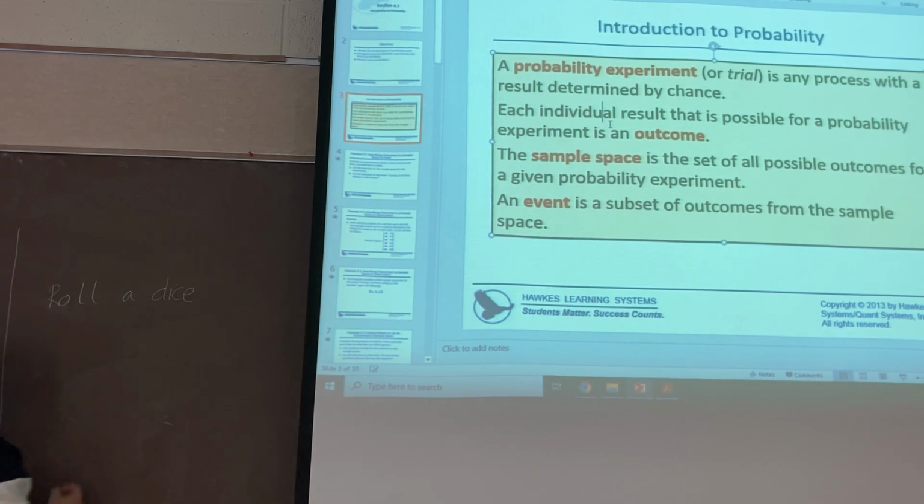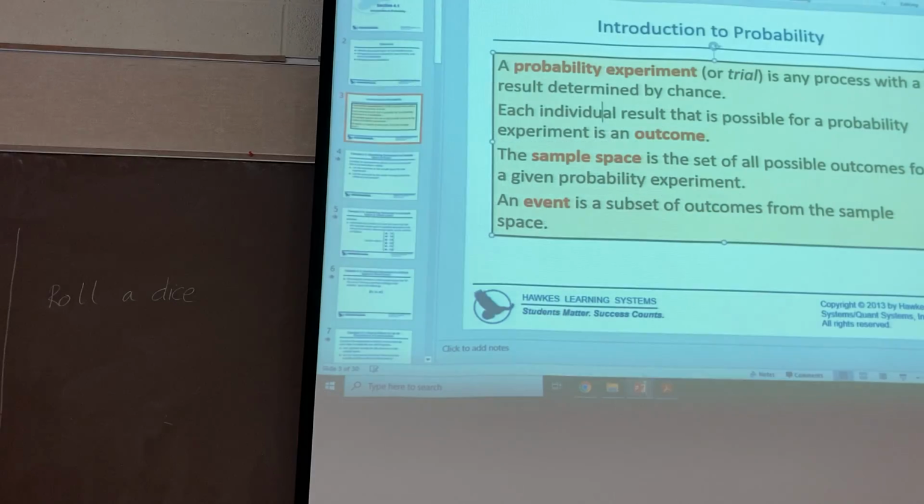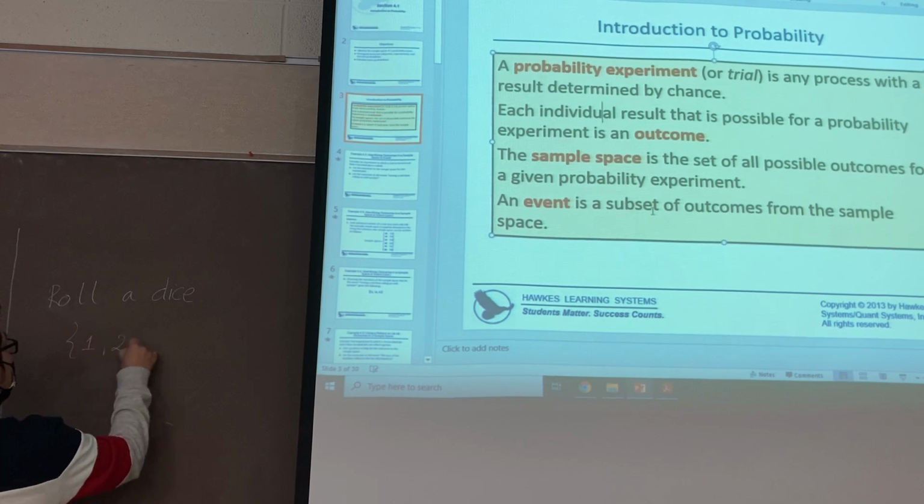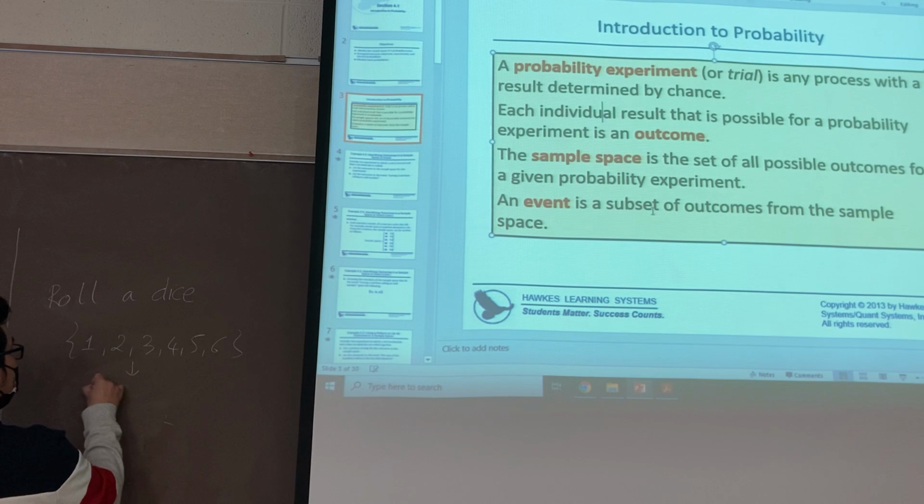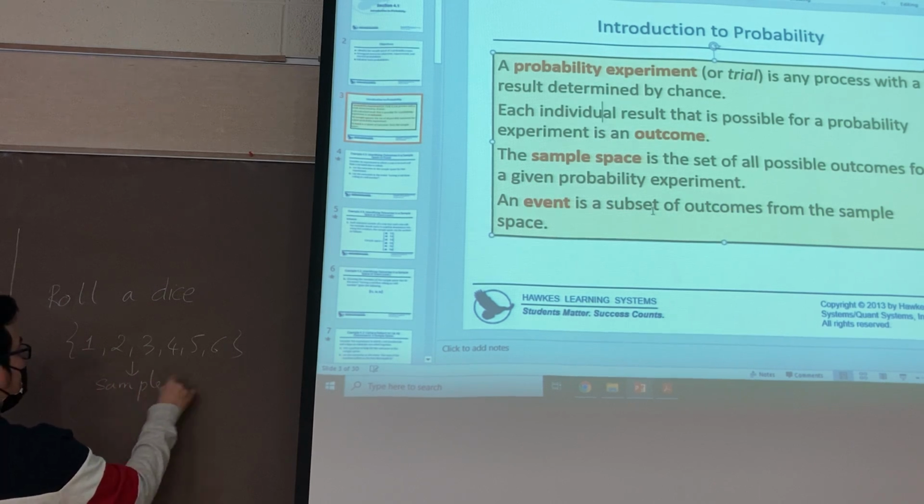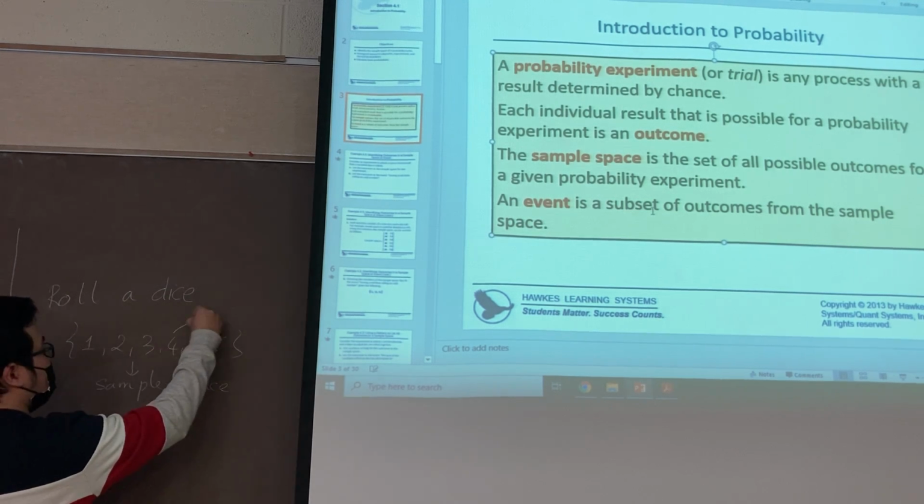I roll a die. Okay, so you know the dice here. This is the dice. I roll a die with 6 sides, and the sample space in this case is 1, 2, 3, 4, 5, 6. This is the sample space, and each of the results here, 1, 2, 3, is an equal outcome.